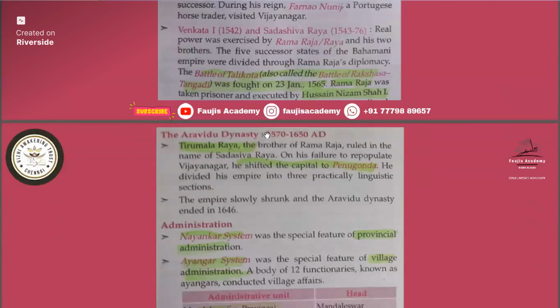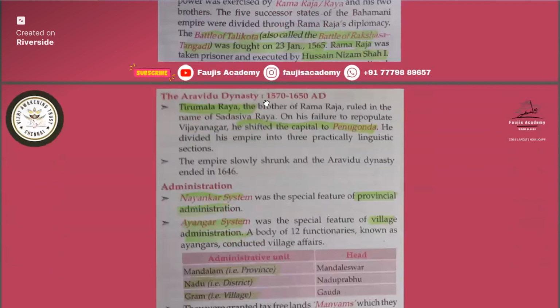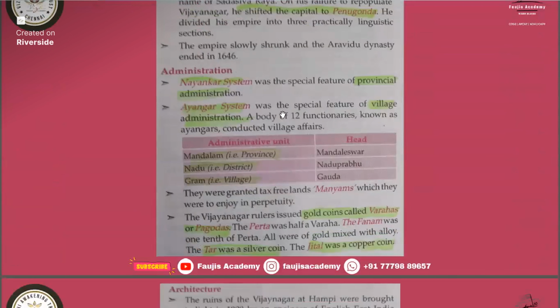Okay. Then the last is the Aravidu dynasty, and the founder is Tirumala Raya. He shifted the capital to Penugonda. Then Nayankara and Ayagar you can remember easily, and you will study them in the religious movements.